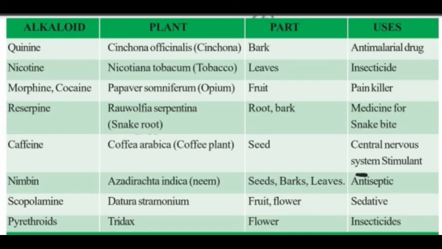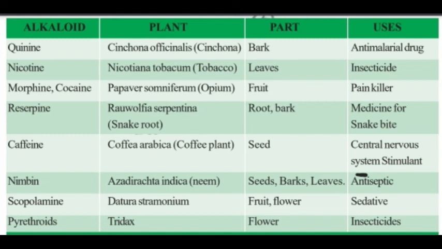Now let us see the tabular information on all the alkaloids that we have discussed in this video. The table lists the alkaloid name, the plant from which it is extracted, the part of the plant from which it is obtained, and its use.